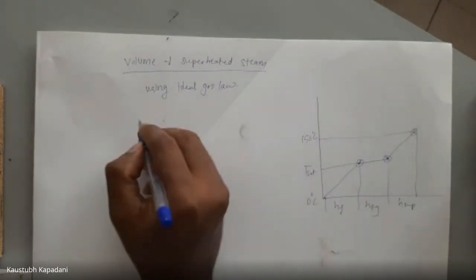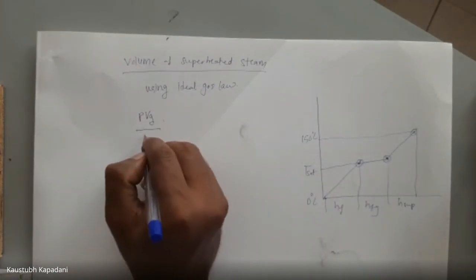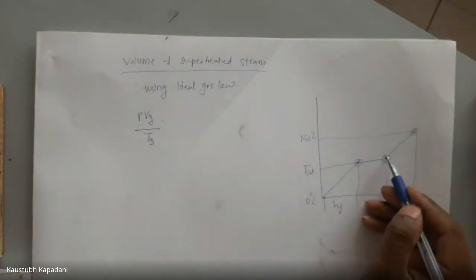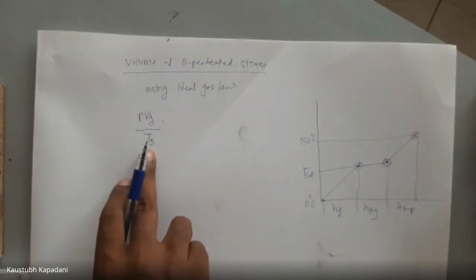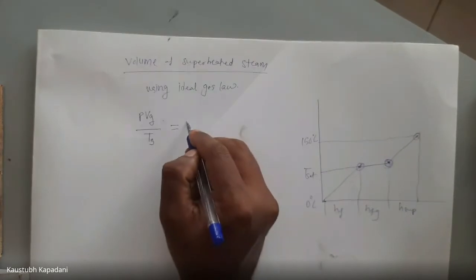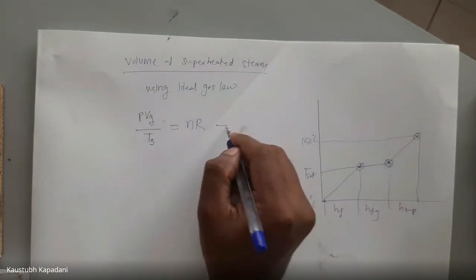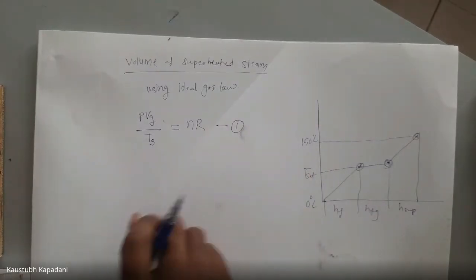How? We know that PVg by T saturated. I'm talking about this point. At this point, if we apply the ideal gas law, it will be nR, like this. n and R are constant.